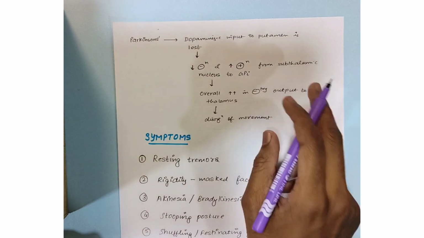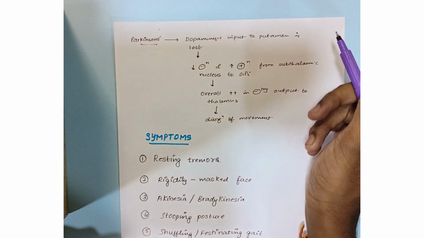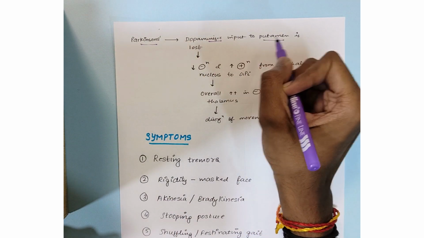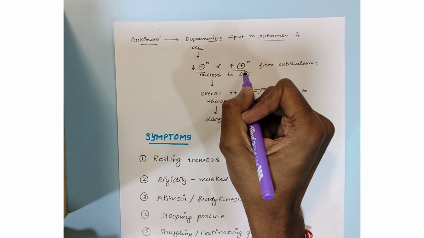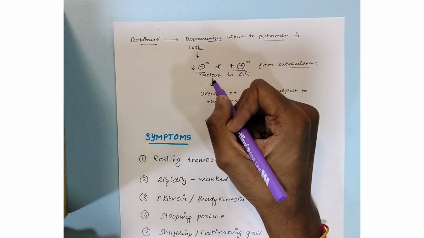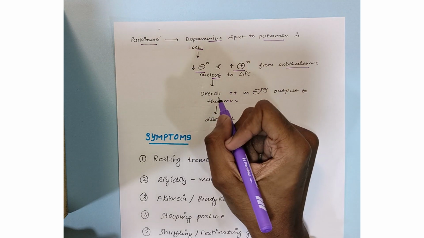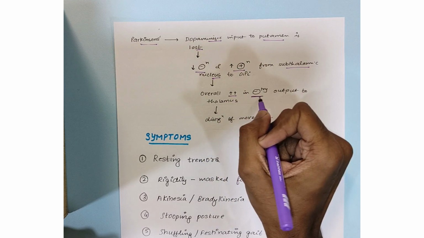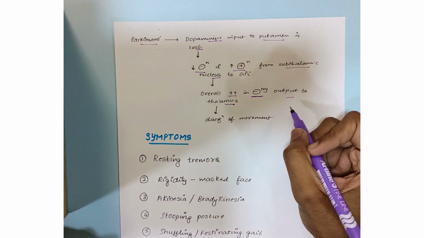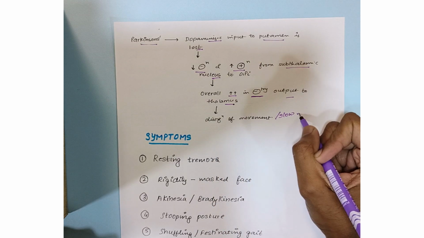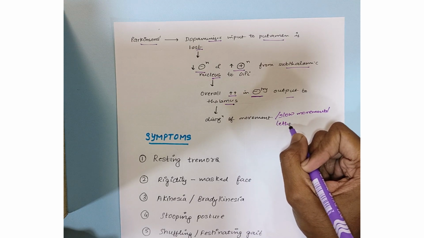So as you can see in this simple flow chart, in Parkinsonism, the dopaminergic input to putamen is lost, because of which there is decreased inhibition and increased excitation from the subthalamic nucleus to the globus pallidus internus, because of which there is overall increase in inhibitory output to the thalamus, and therefore there is disorganization of movement along with slow, lethargic movements.